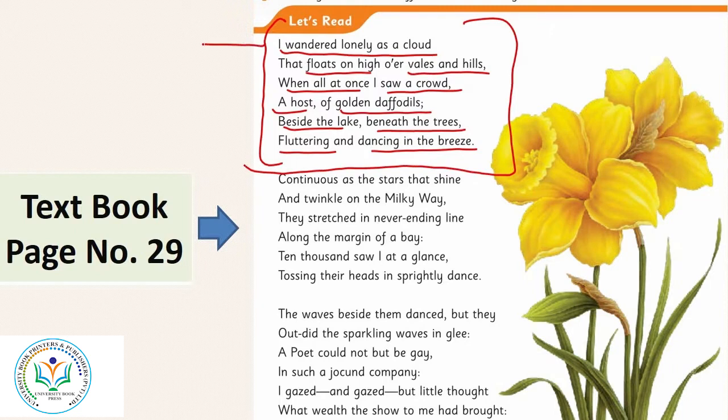you can see this is called the stanza. The line is separate. This is one line here, and the stanza, you can see we have 4 stanzas here with 6 lines in each stanza. I wandered lonely as a cloud. In this stanza, the poet says that he wandered, walking. Wandered means walking lonely as a cloud.